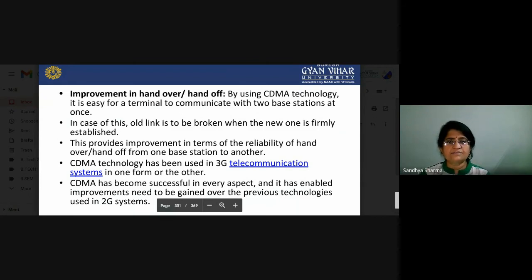CDMA technology has been used in 3G telecommunication systems in one form or another. So if we are working on 3G telecommunication services, CDMA technology has been used, and the reliability of handover is increased by using CDMA technology. CDMA has become successful in every aspect, and it has enabled the improvements gained over the previous 2G systems. So we also have to work on the 2G system.